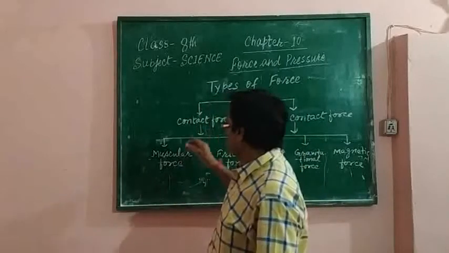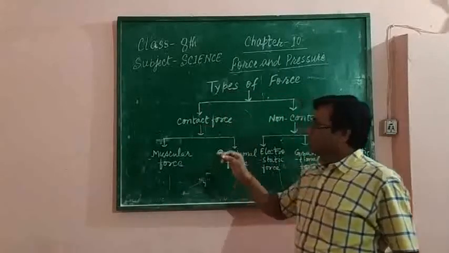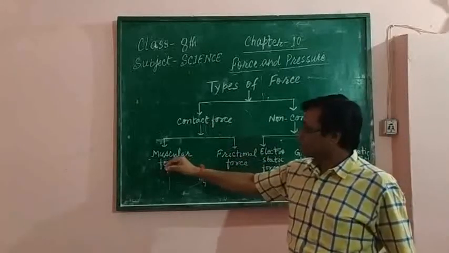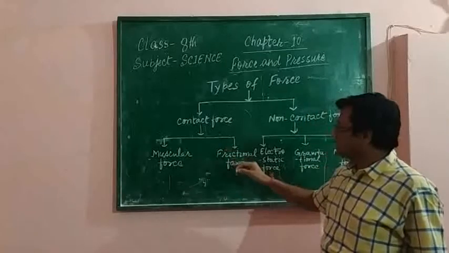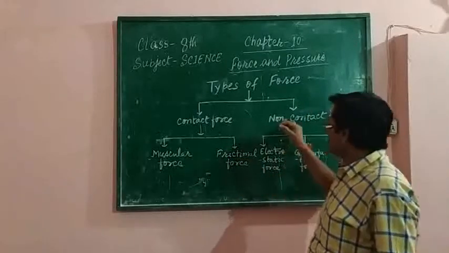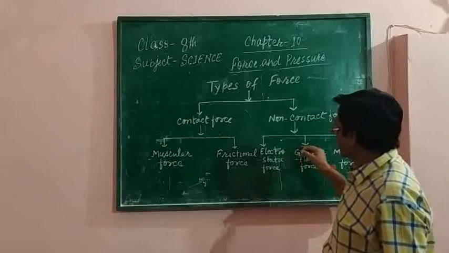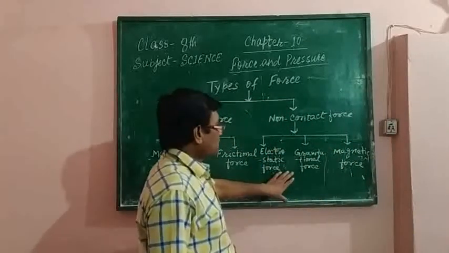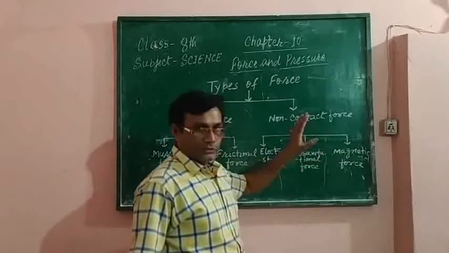Further, these are divided into other parts. Contact force is divided into two parts: first, muscular force, and second, frictional force. And non-contact force is also divided into three parts: electrostatic force, gravitational force, and magnetic force.